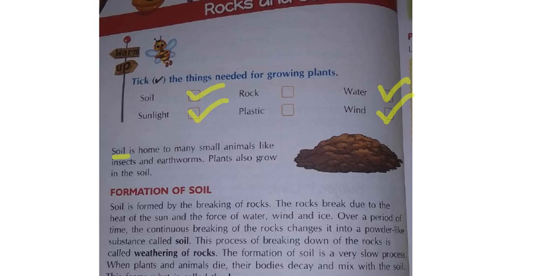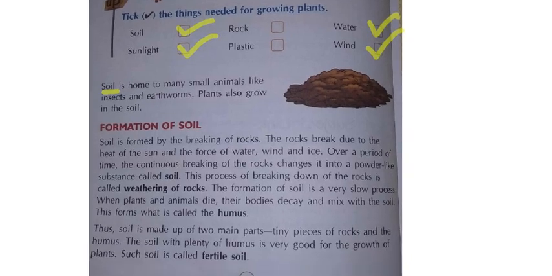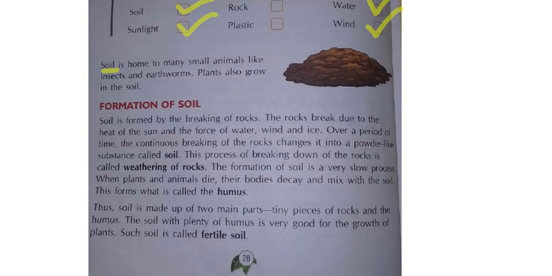Okay, next. Now we shall see how this soil forms. That means formation of soil. Okay, how will the soil form? We shall see. First I will read the para, then I will explain to you. While you are reading the lesson again and again, if you do not understand any spelling, if you listen to my audio in this class, that is in this video, you can get it.